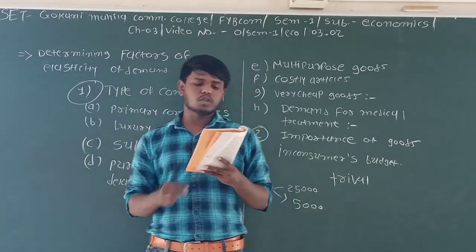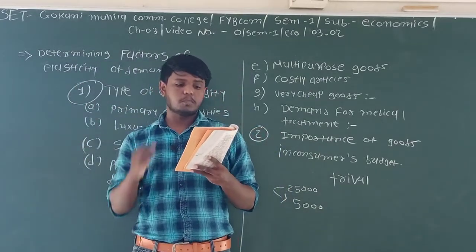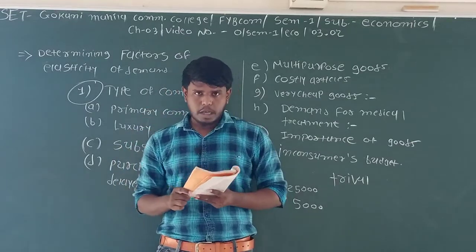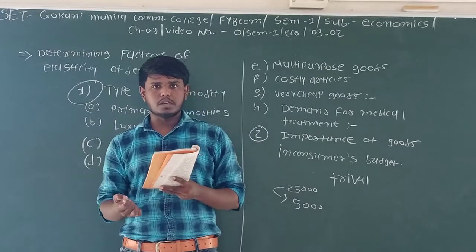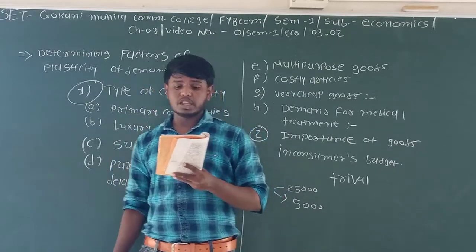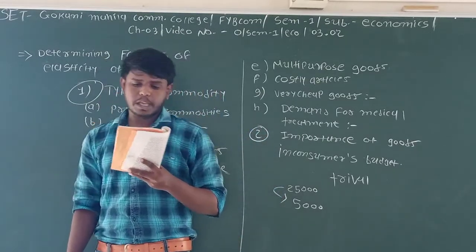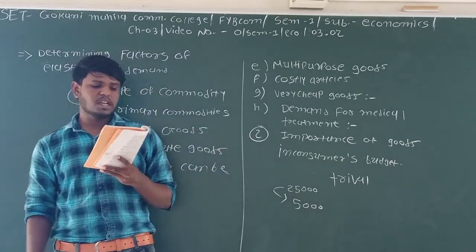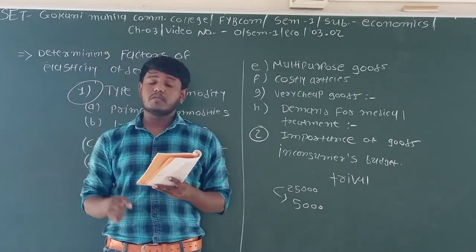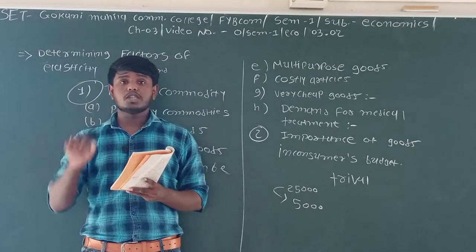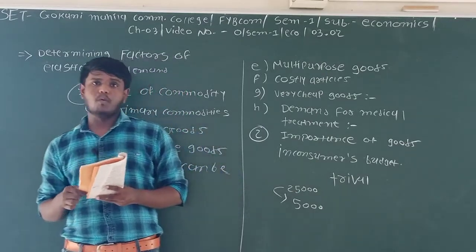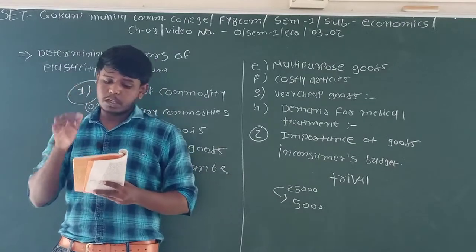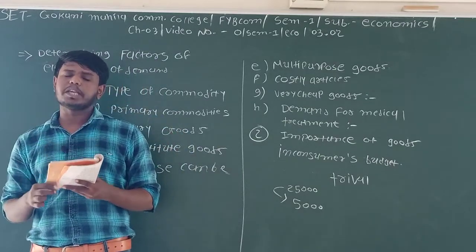If, out of the total expenditure, the expenditure on a particular commodity is trivial, meaning very little, its demand is inelastic. Examples: salt, matches, pins, needles, postcards. It means very cheap goods, which do not have much price, have very inelastic demand. The demand for such goods is price inelastic.